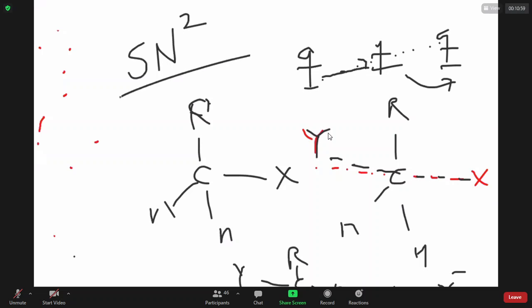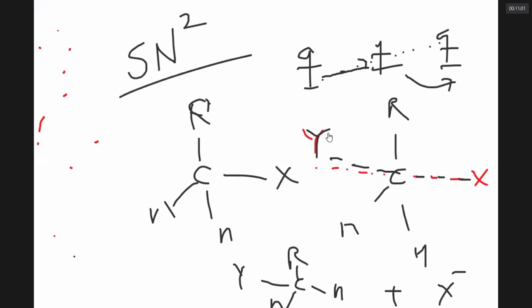Why is it called SN2? It is called SN2 because in the reaction X minus is replaced by Y minus.